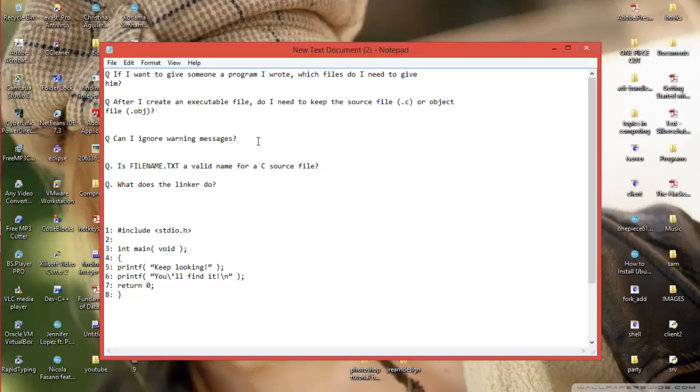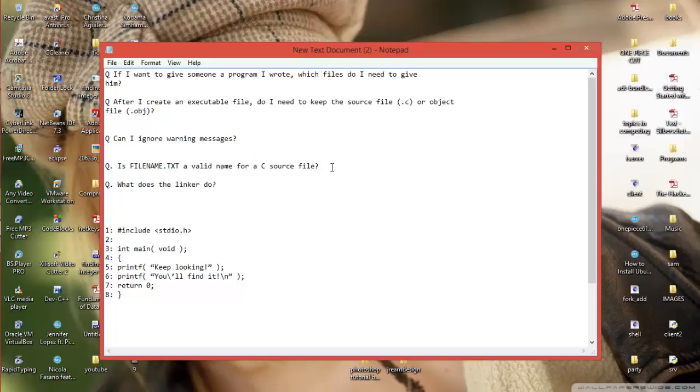Can I ignore warning messages? I think I told you guys already that warnings don't affect how the program runs, but some might harm, so be careful with it. Now, is filename.txt a valid name for a C source file?